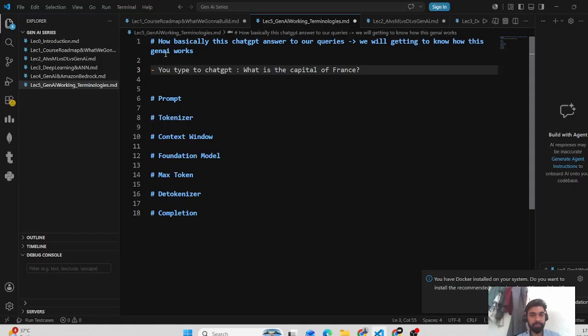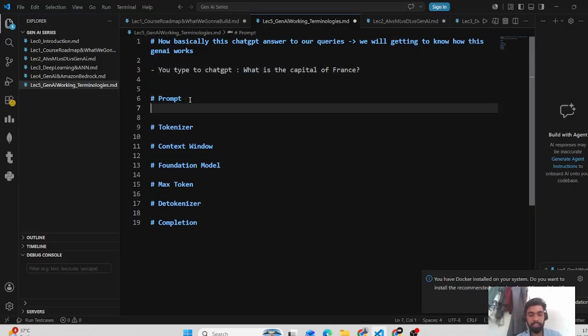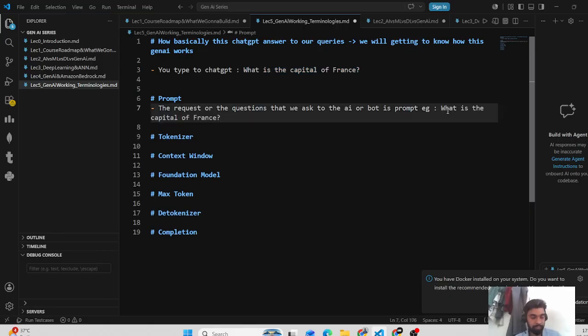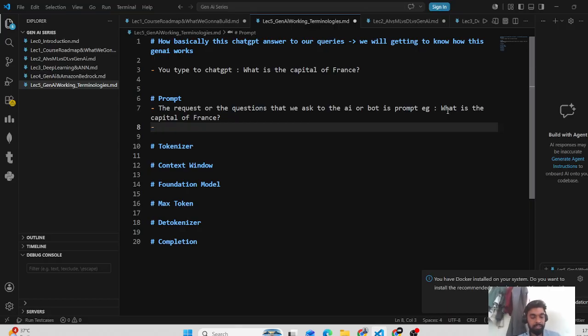First, what we have given here, your query, is called the prompt. The request or the question that we ask the AI or bot is the prompt. Example: what is the capital of France? Now there can be two types of prompts.